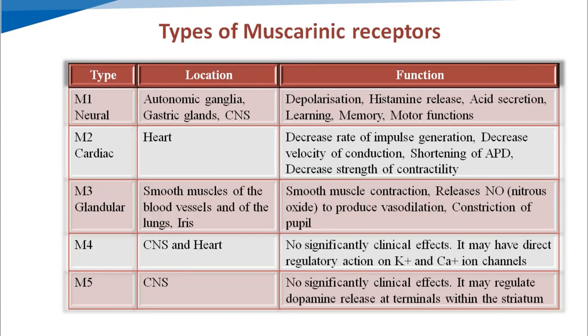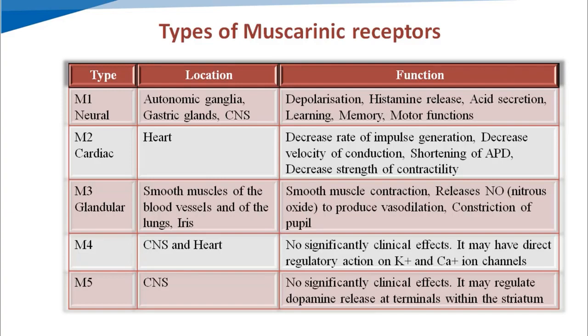M3 glandular muscarinic receptors cause smooth muscle contraction. They release nitric oxide to produce vasodilation and pupil constriction. Because the parasympathetic system is excitatory in nature, these receptors have excitatory actions. The exception is M2, the cardiac muscarinic receptors, which have inhibitory action on the heart. Other than this, all the actions are excitatory, meaning muscle contraction, and they enhance release of secretions from the glands.